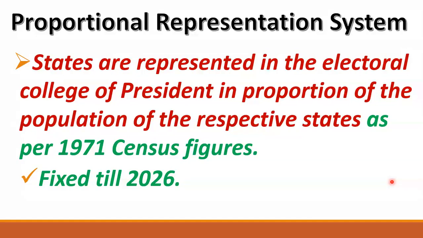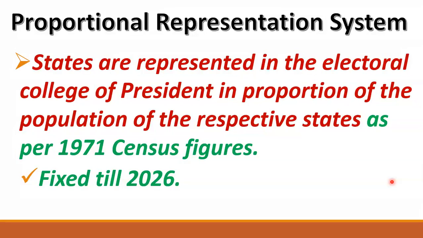Suppose the overall vote value of state A in the electoral college of the president is 10,000 points. Then the overall weightage of state B will be 20,000. As the population of state B is double the population of state A, state B will be provided with double importance or double weightage in the electoral college.